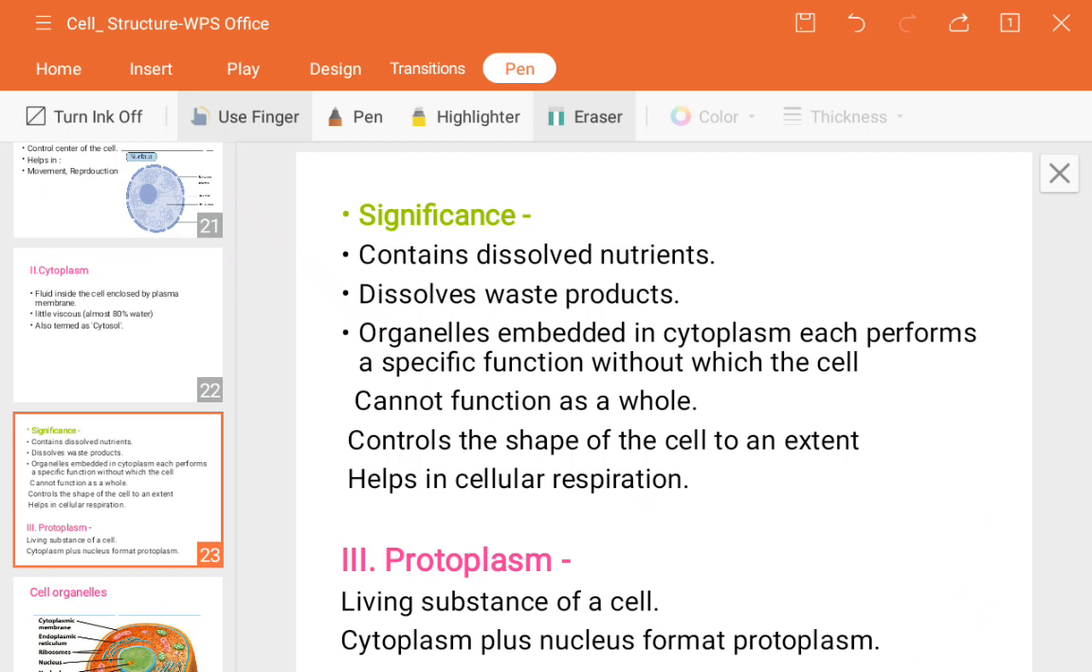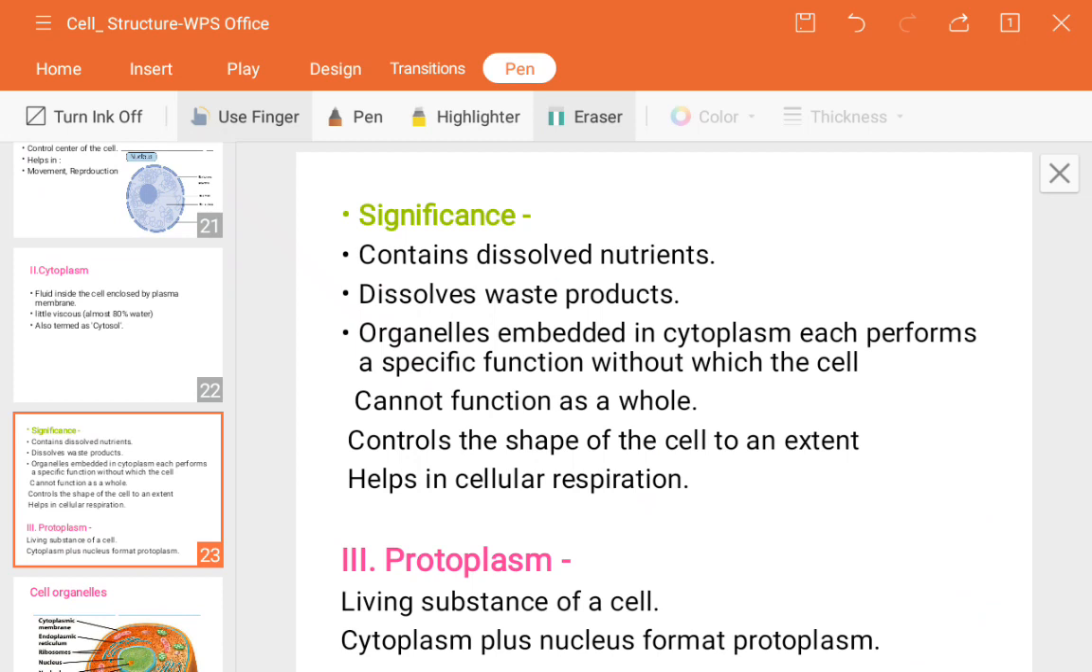Next, it helps in cellular respiration. What is meant by respiration? It is the uptake of food material along with oxygen to break down the food materials. That process is called respiration, and it takes place in one cell organelle that we will see in detail in the next session.